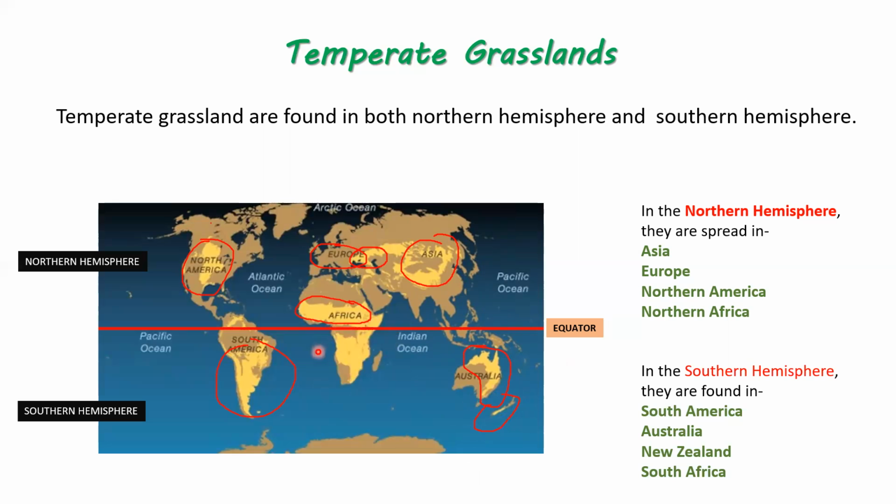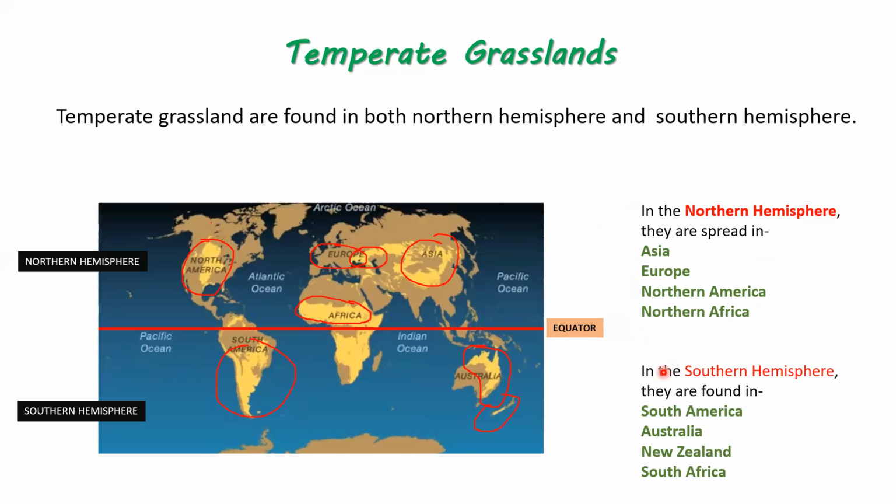So you see, most of the temperate grassland areas are in Africa, in the north as well as in the south. So from the few continents you see here, in all the continents, temperate grasslands are there, except one continent. So you have to tell me which continent in the next class.